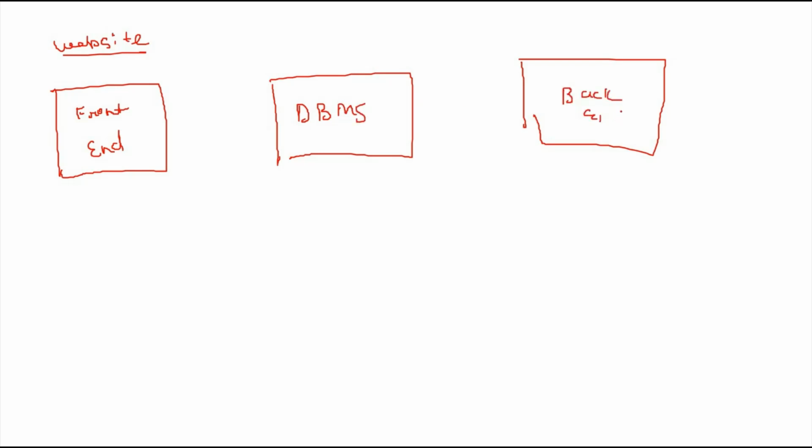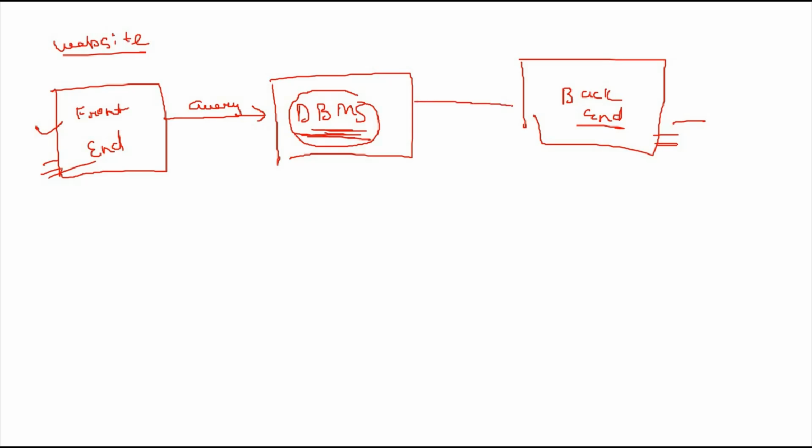As we all know, if we have to maintain the data on our website, we can use a database management system. This is the front end of the website, and this is the back end. If there is a query from the front end, it goes to the database management system.